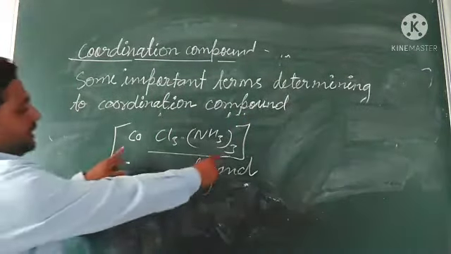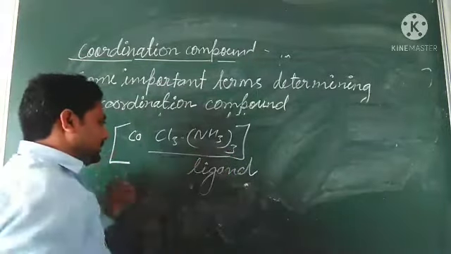Let us see one more time. Here, this is the coordination entity. So what we can say?